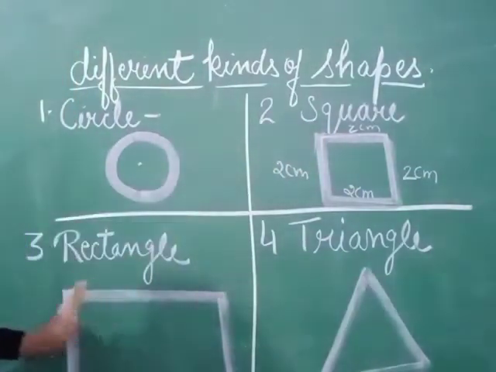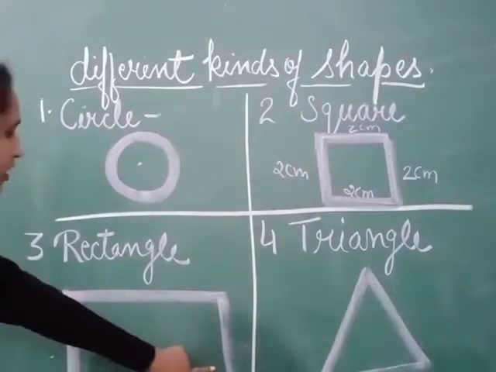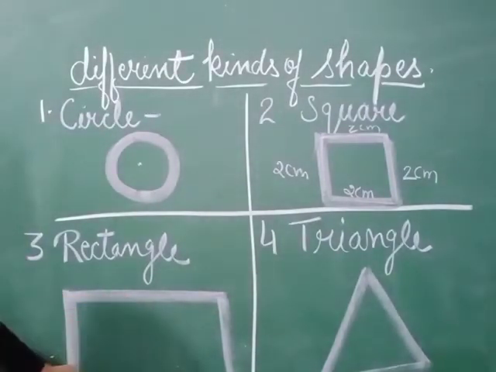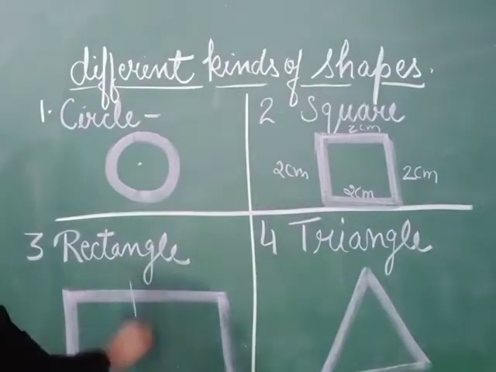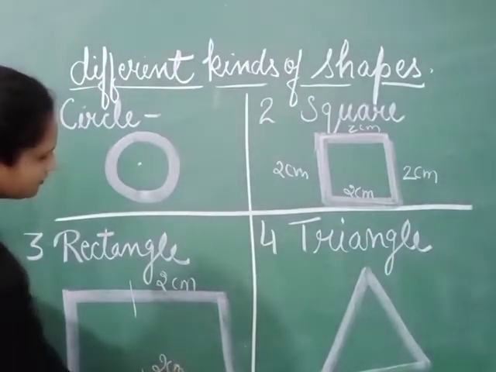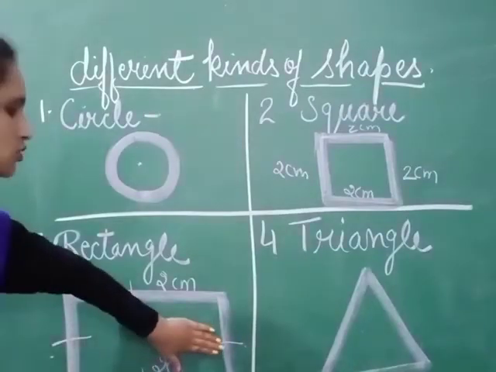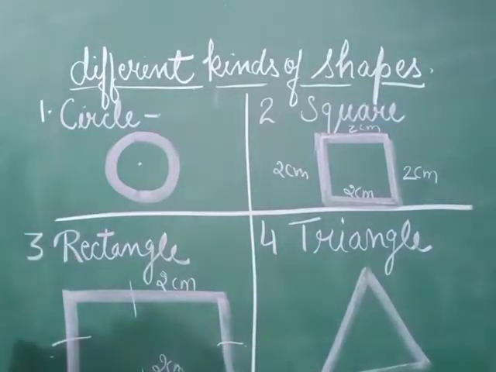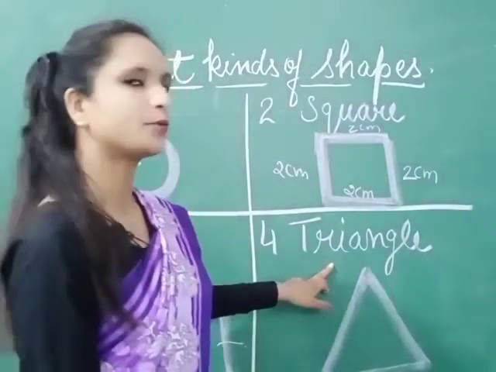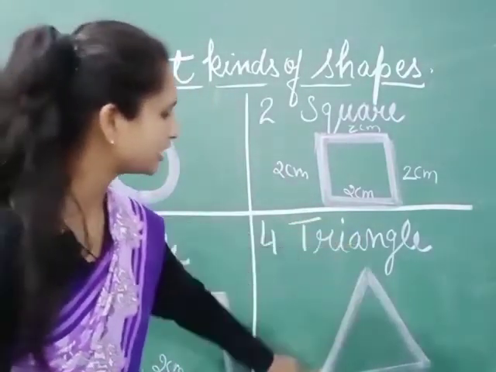Now what are the properties of a rectangle? As you can see clearly in the picture, only these two opposite sides are of equal length. If it is of 2 centimeter, the other is also of 2 centimeter, and these two sides are equal. If it is of 3 or 1 centimeter, the other is also of 1 centimeter. Now what are the properties of a triangle? A triangle has 3 sides.